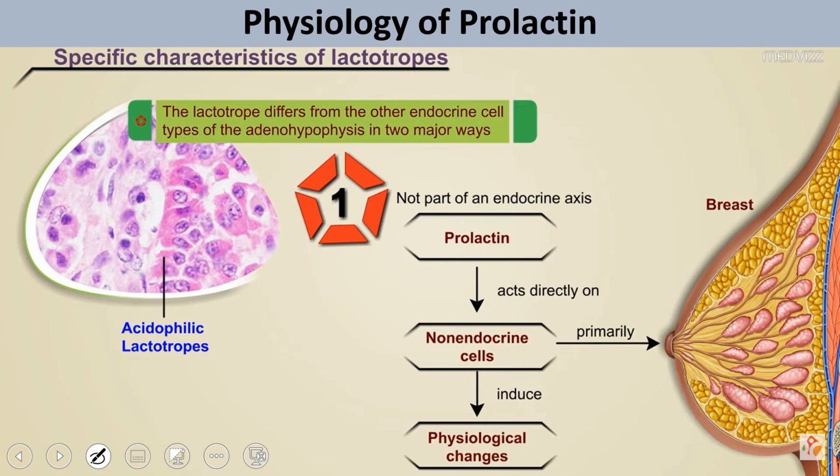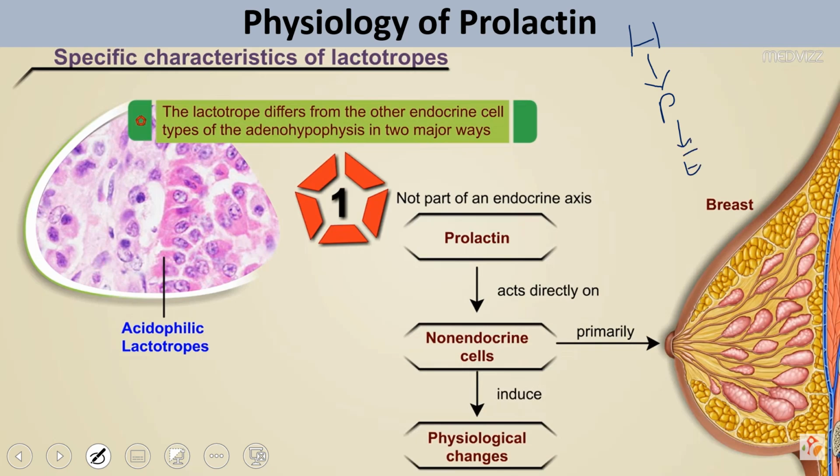Prolactin lactotropes differ from the other endocrine cells in two ways. First, it is not part of the endocrine axis. How does it work in the endocrine axis normally? First we have the hypothalamus, then the pituitary, and then other endocrine glands.